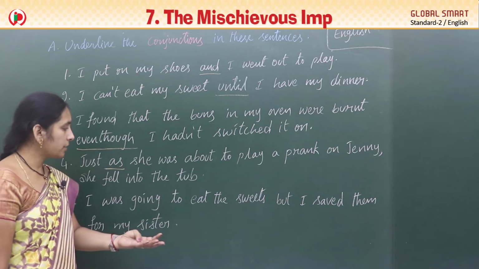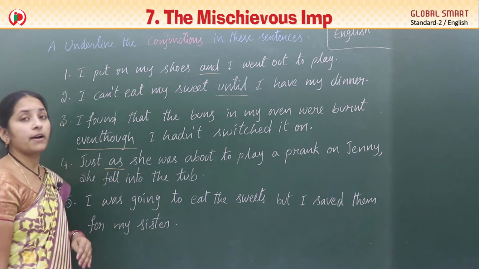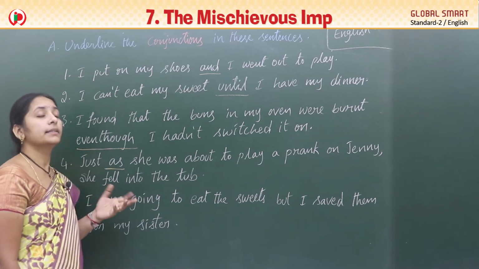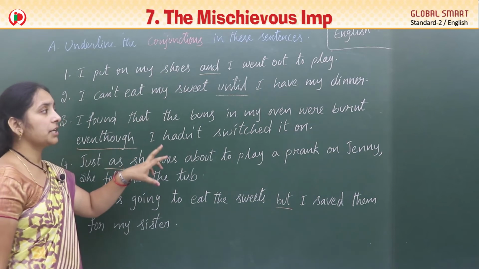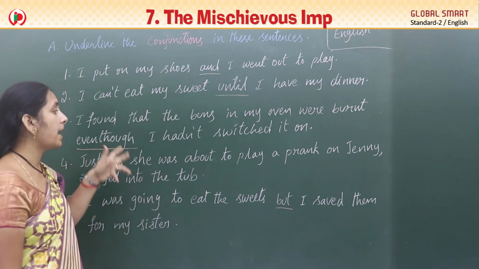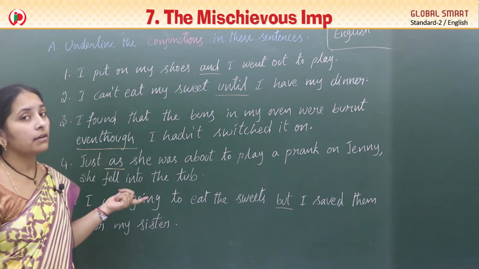I was going to eat the sweets, but I saved them for my sister. I was going to eat the sweets. I saved them for my sister. Both combined by? Yes, good. But. So these are the conjunctions in the sentences. We should find the answers like this. So one more exercise we have. Let's do that one.